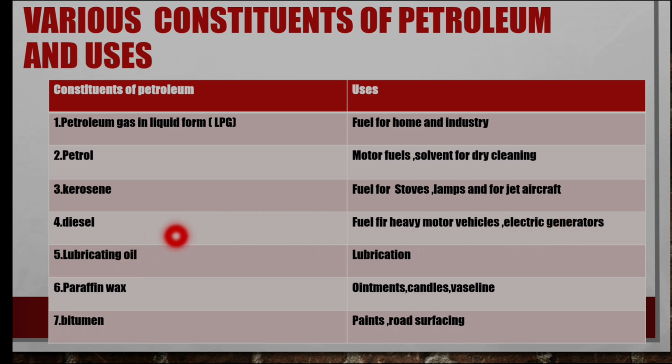Lubricating oil. This oil is used in lubrication. And paraffin wax is used in ointments, candles, Vaseline. Bitumen, it's used in road surfacing and it's used in paints.